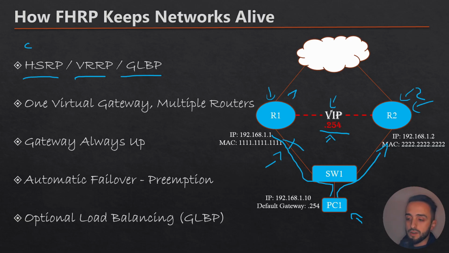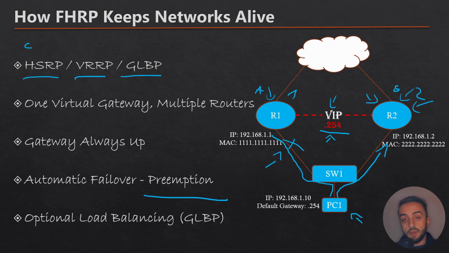Of course, the first router is going to act as the active one, and the second one is going to act as the standby or passive device, waiting for the active device to go down so that it can take the role of the main device in the network topology. Preemption is not enabled by default in HSRP.